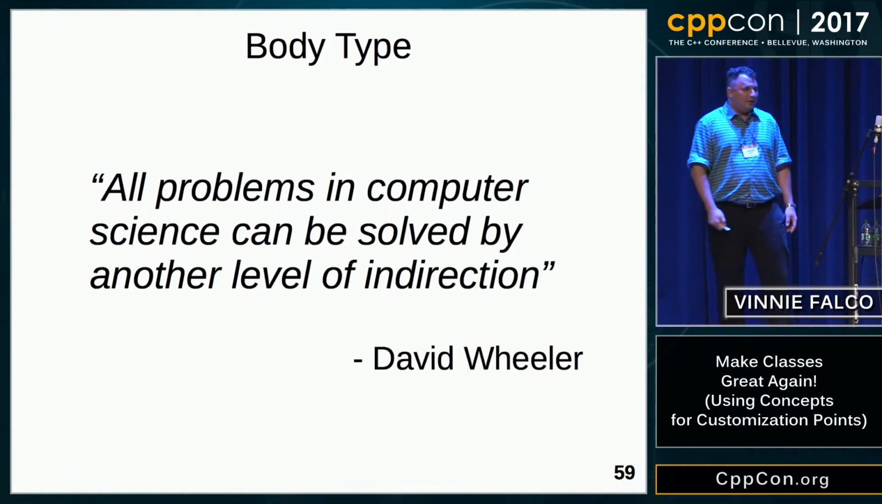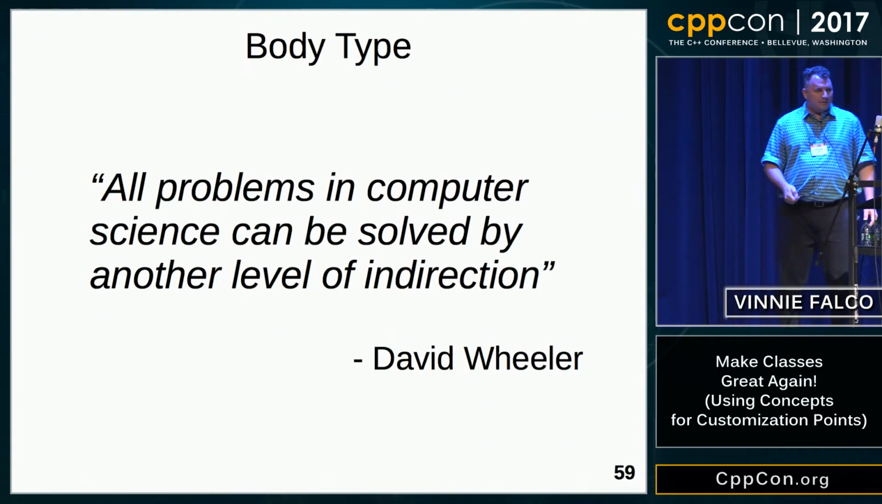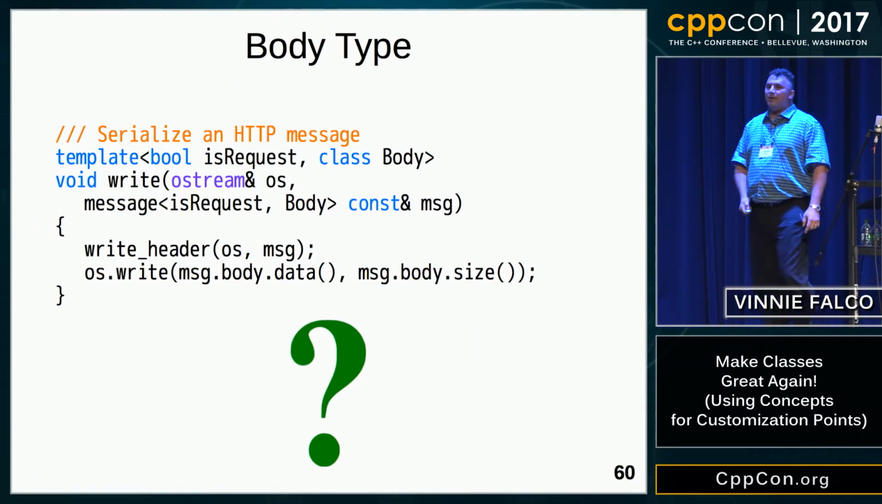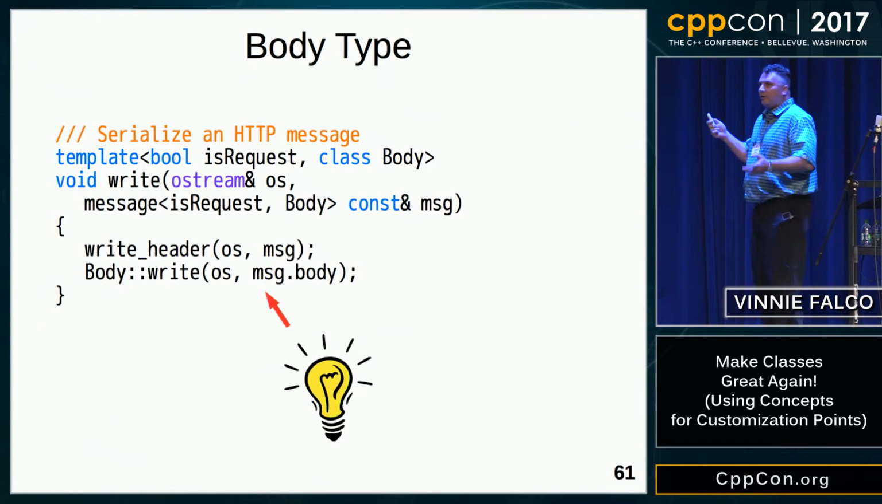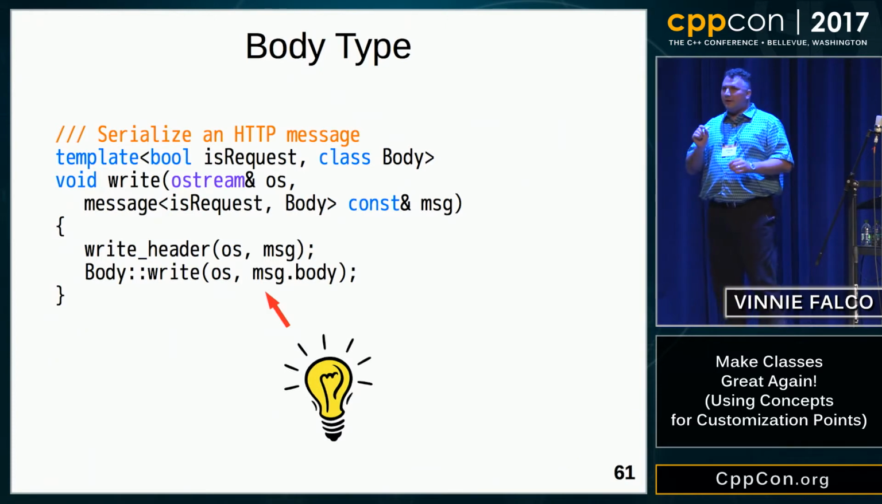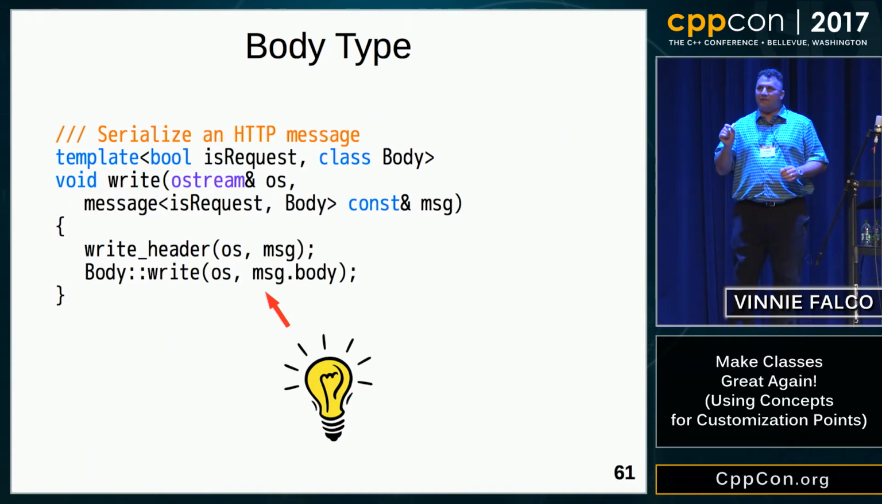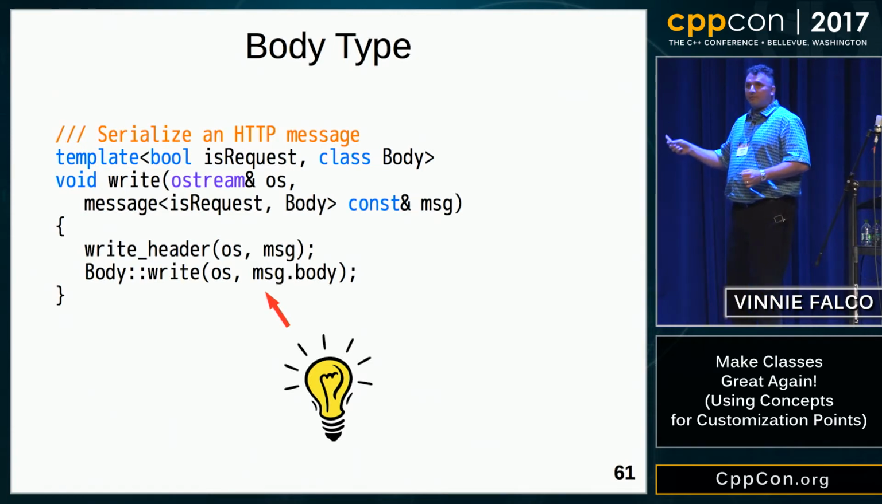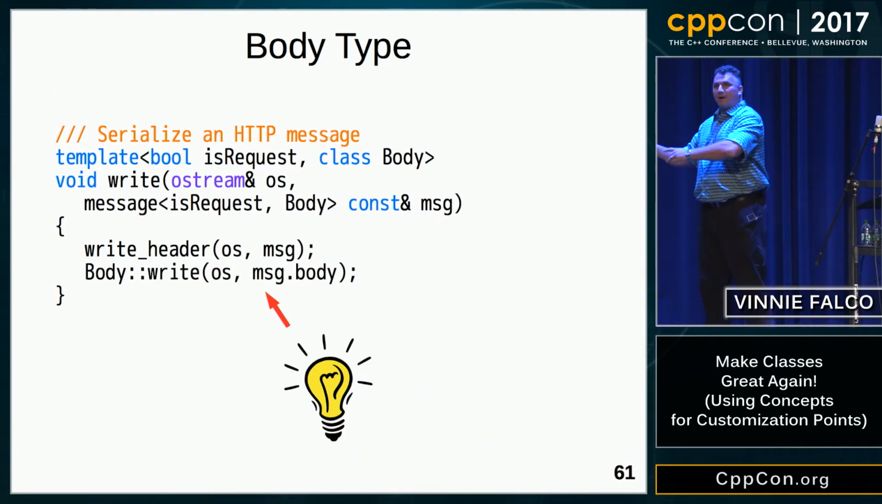We're gonna be rolling. So how do we do that? Here's our serialization function. You can see we're calling os.write. That's where the problem is. So how can we fix that? We're going to change it to call a static member function of the body type. So what does this mean? We're going to delegate the responsibility for serializing the body container to the body type. So once again, notice that the body type is not actually instantiated. We're just using a static member function to solve our problem. So now we just delegated the problem elsewhere.